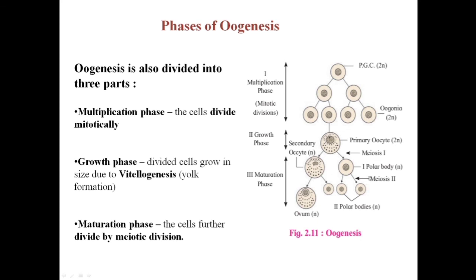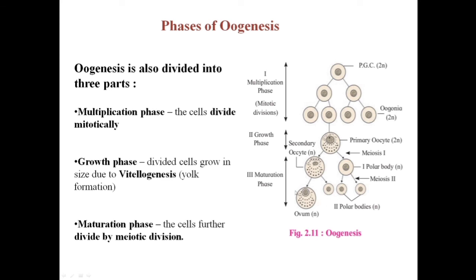Till the process of meiosis I, oogenesis is arrested, and after the female reaches the age of puberty, the secondary oocytes are released, and this secondary oocyte will only be converted into the ovum or the egg by meiosis II when the sperm enters.